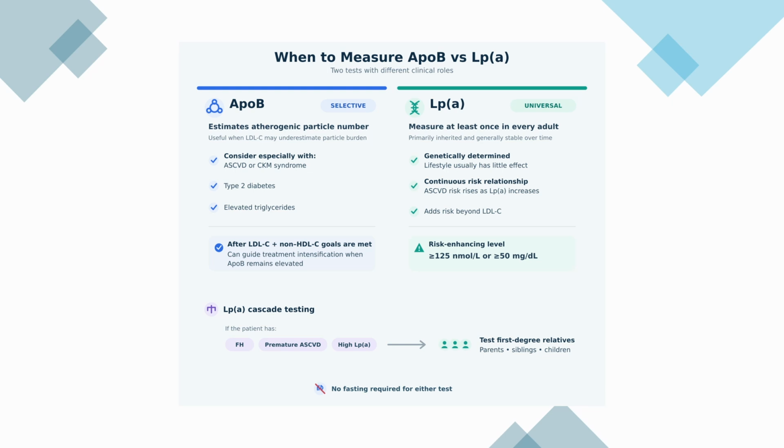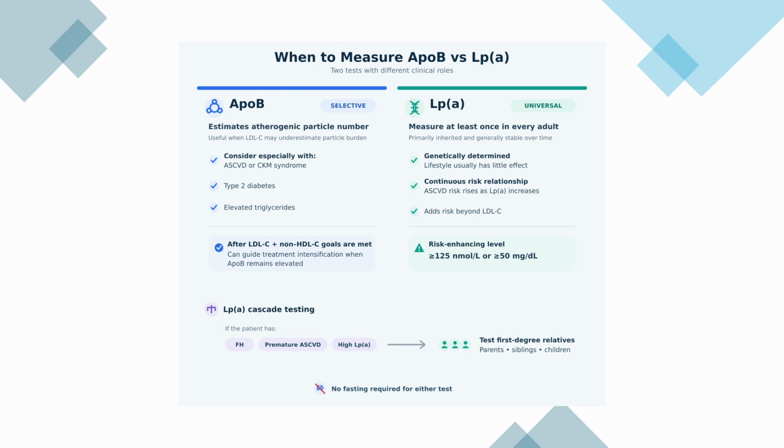In certain patient populations, such as those with CKM syndrome, diabetes, ASCVD, or hypertriglyceridemia, measuring ApoB may assess atherogenic particle burden more accurately than LDL cholesterol because patients with these conditions can have LDL at goal while ApoB remains elevated, which can indicate a residual cardiovascular risk. This is why measurement of ApoB is considered reasonable in adults on lipid-lowering therapy to help guide decisions regarding non-statin therapies if LDL cholesterol or non-HDL cholesterol are at goal.